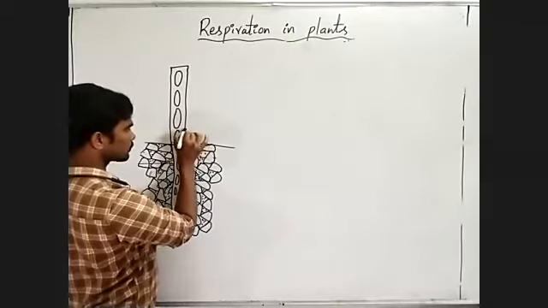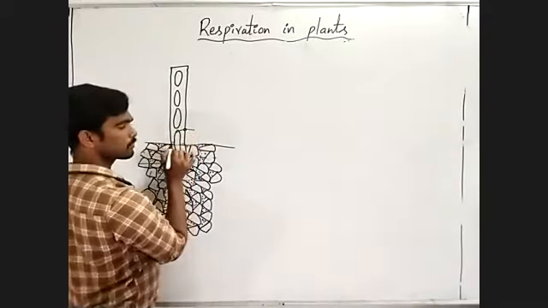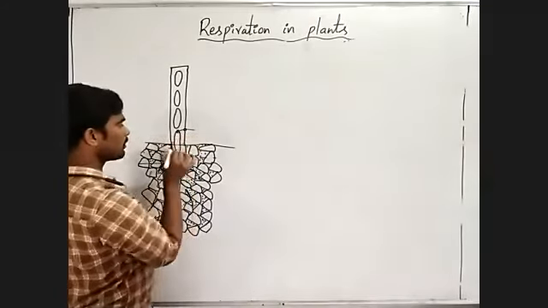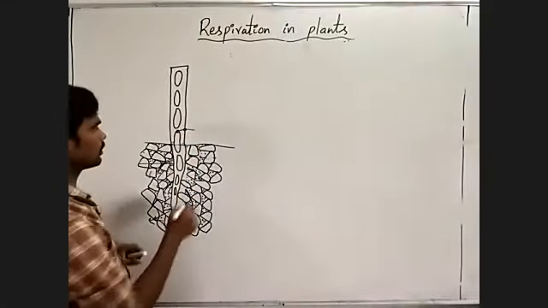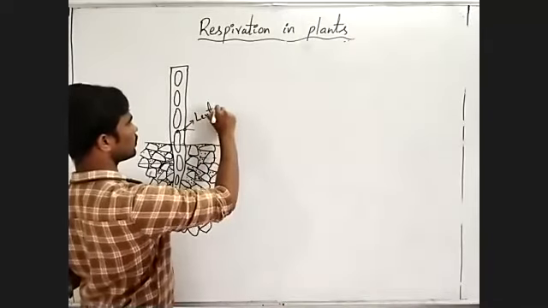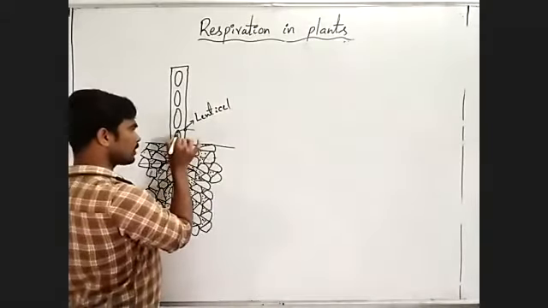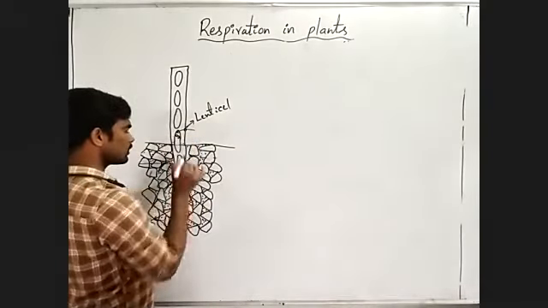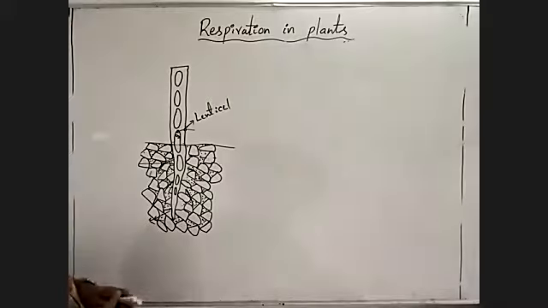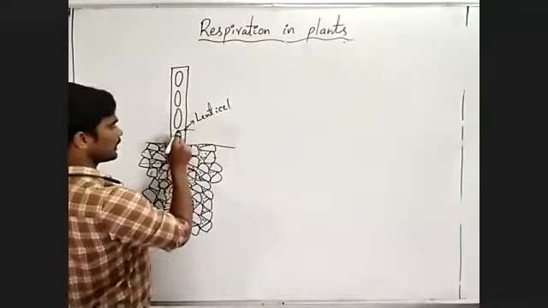Whenever oxygen enters into the stem of this type of plant through the lenticel, what will happen? The entered oxygen passes into the air cavity.